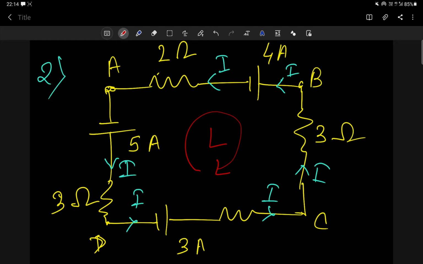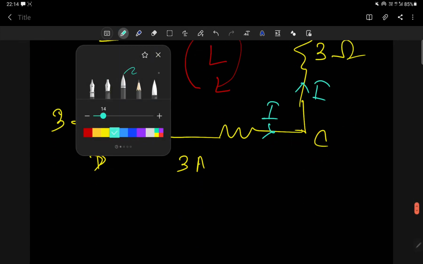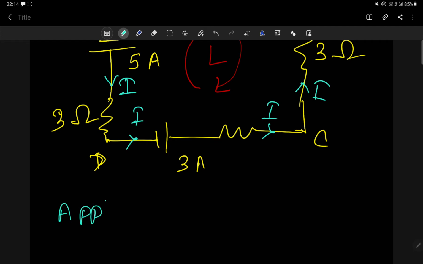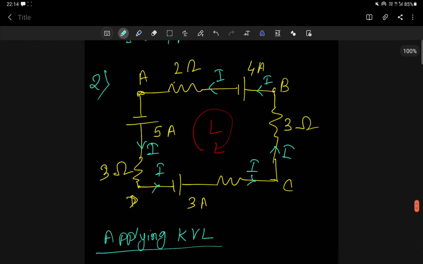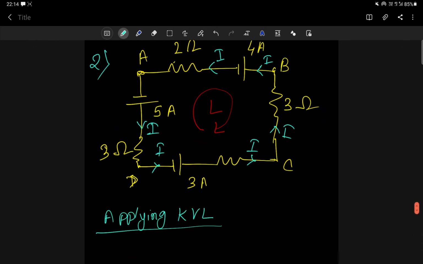Okay, then you have to solve. So which law should I apply? Applying KVL, or Kirchhoff's second law, or Kirchhoff's voltage law. If I apply KVL, let me first move from A to B. If I move from A to B, first I will see the 2 ohm. What is the voltage across the 2 ohm resistor? V is equal to I into R, so I into 2, that is 2I. So will it be positive or negative? Now look, I am moving from A to B and the current is flowing in the opposite direction, so it will be positive.